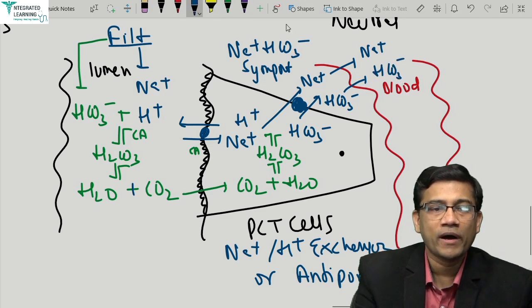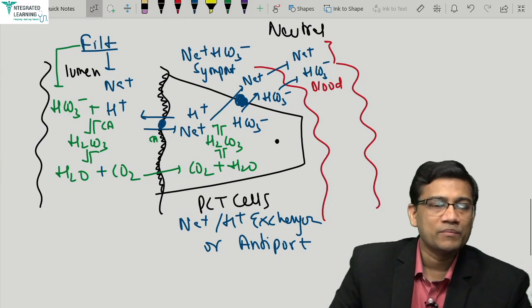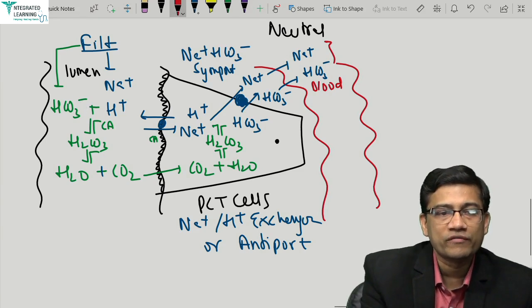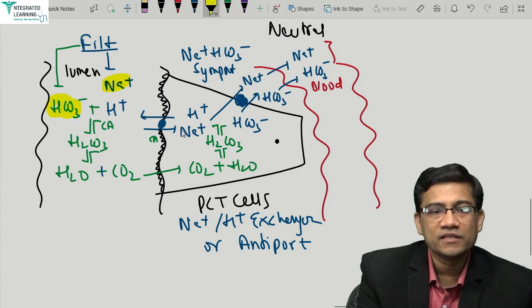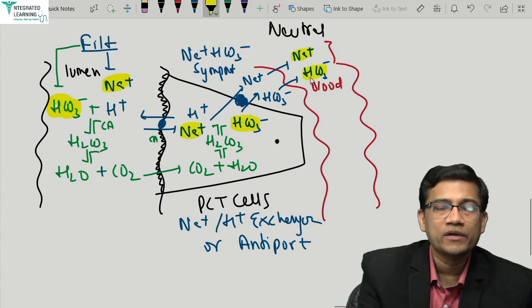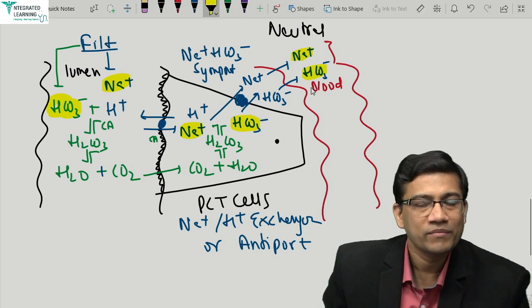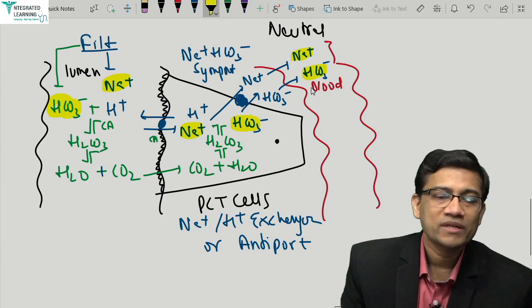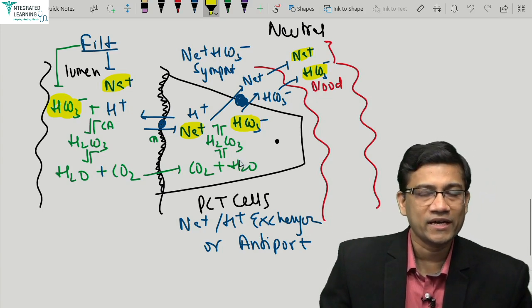So whatever bicarb you filtered has entered the blood again. So see this, that's why sodium bicarb comes. So this sodium bicarb got filtered here, and then they enter the cell, sodium and bicarb, and ultimately they go back to the blood. So you regain all the bicarb that you filter, and you also regain the sodium, and you are also able to throw the acid into the urine. This is what the mechanism of the acid secretion is.